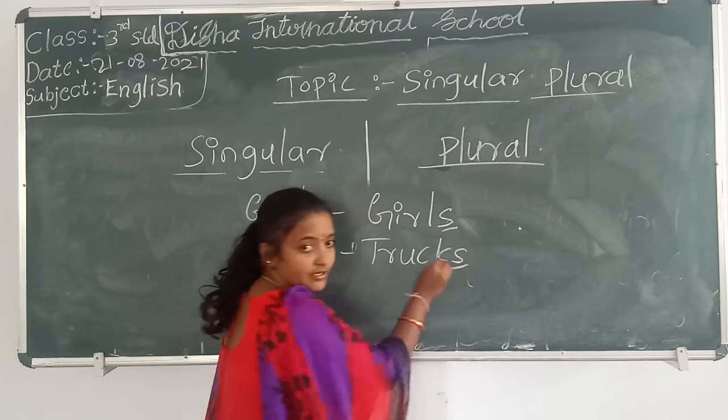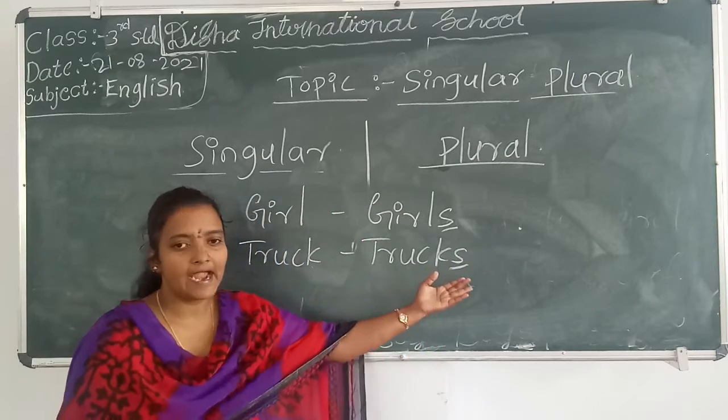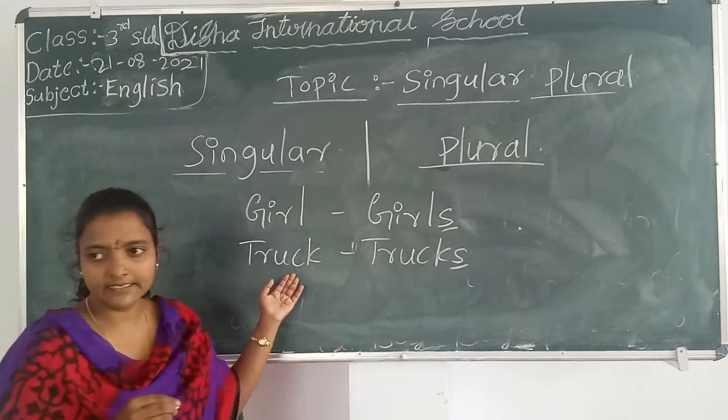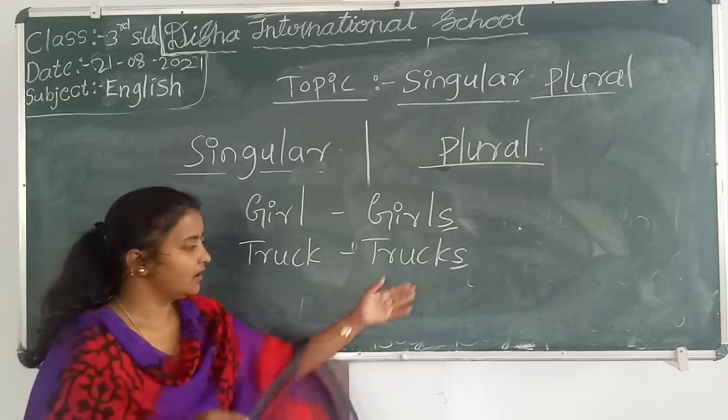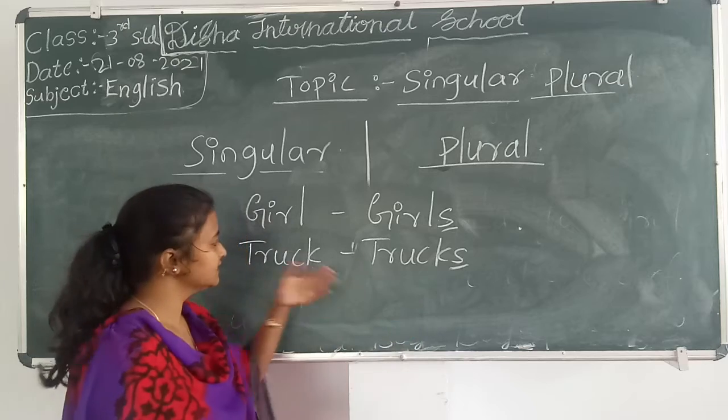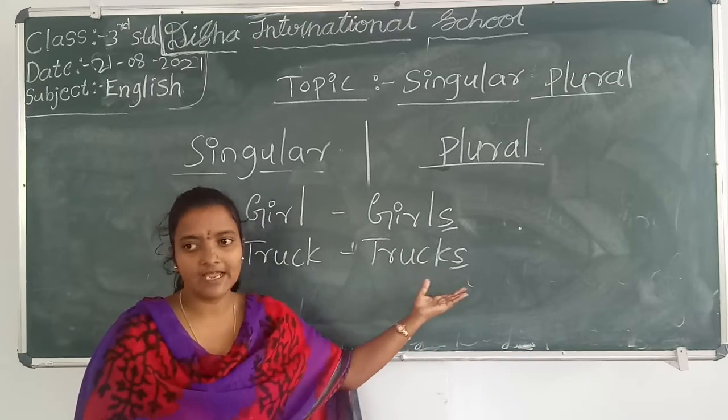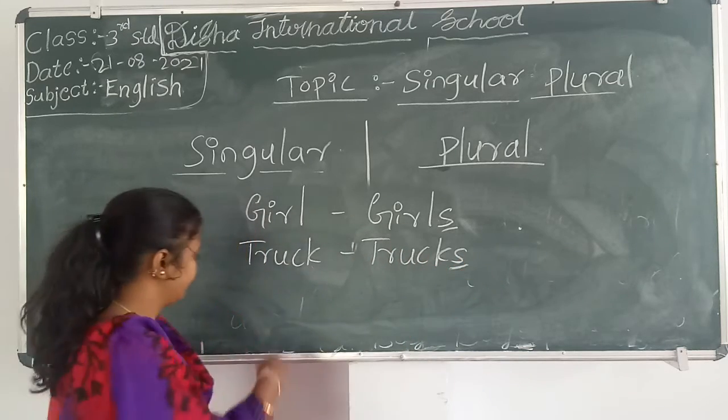Trucks. Trucks. Just see here. I add s to make it plural. Truck is only one. Here many trucks are there. That's the reason I wrote trucks here. Just I add s.